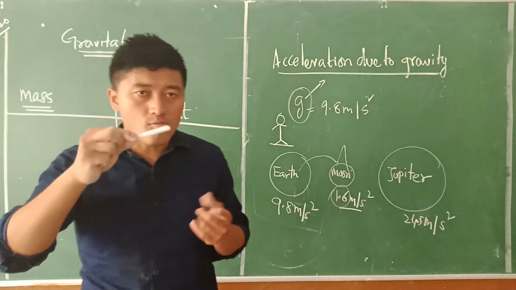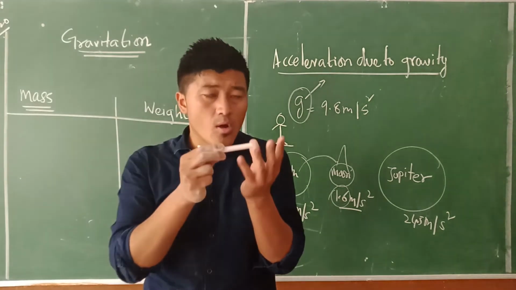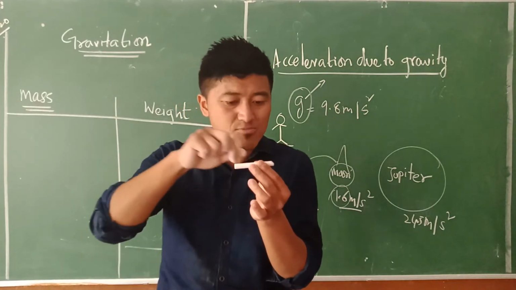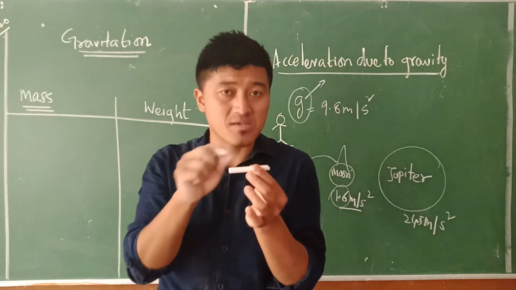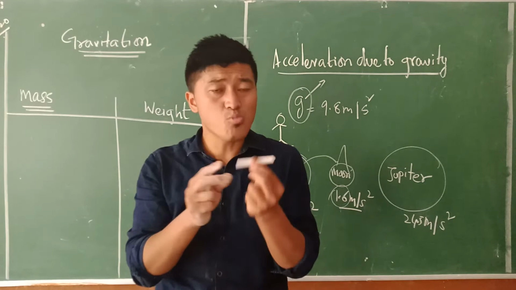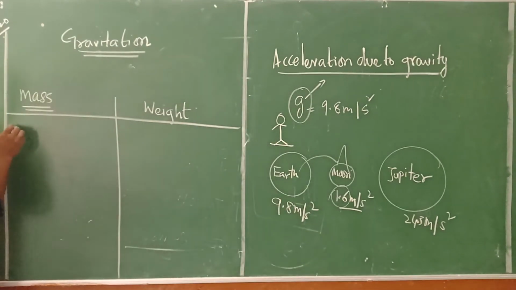But even if this chalk is floating up in the sky, what we will know is that this chalk is composed of some sort of matter, and this matter is constituted having some sort of mass, which is what we used to define as mass here. So, how do I define mass?